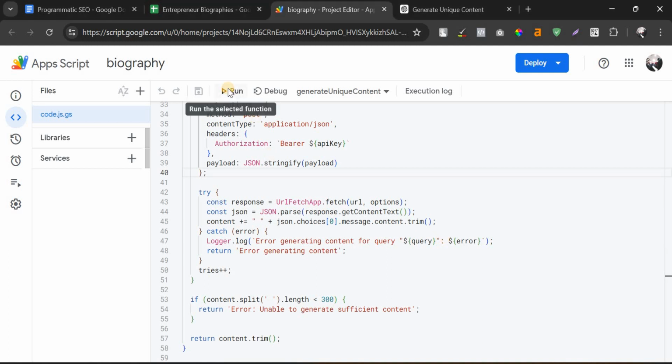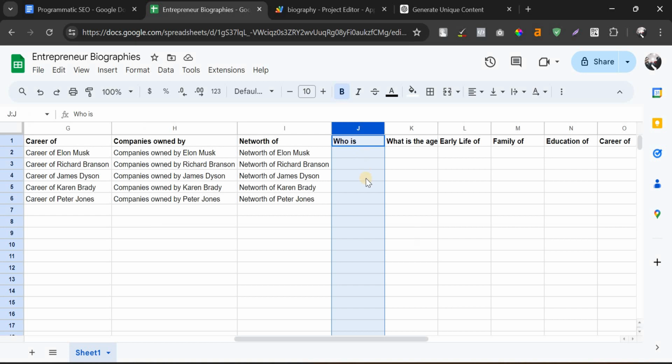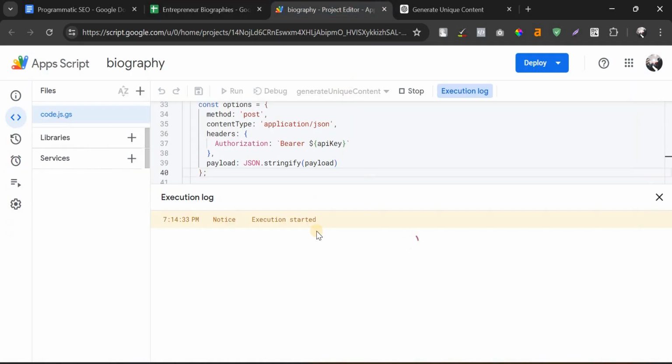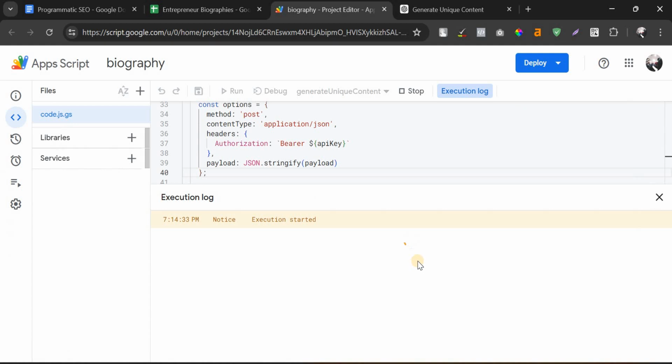Let's execute this code. So you can see the execution has started. It will take a few minutes, as the data to be retrieved using ChatGPT is a lot. So the execution is running at the moment. I'll update it, and you can even see the time and everything. Once the execution is completed, we will be able to see the data outputted here. So let's wait until this is completed.